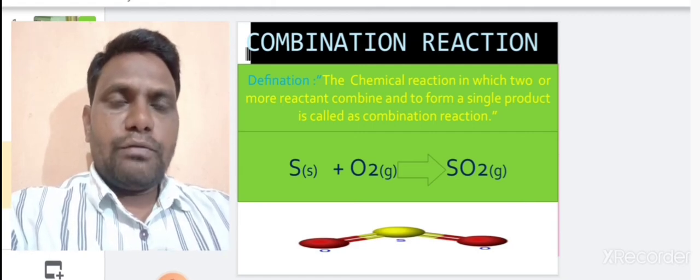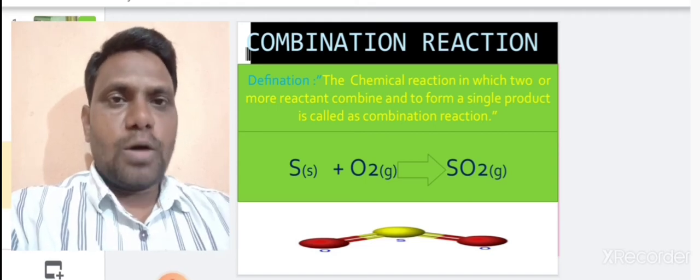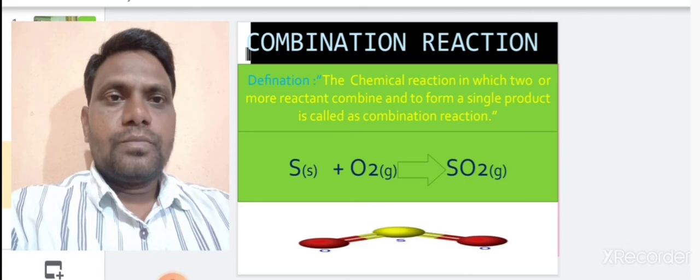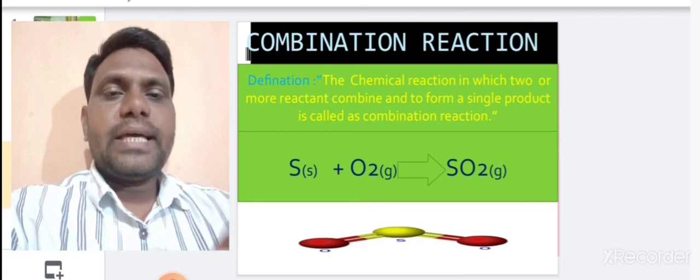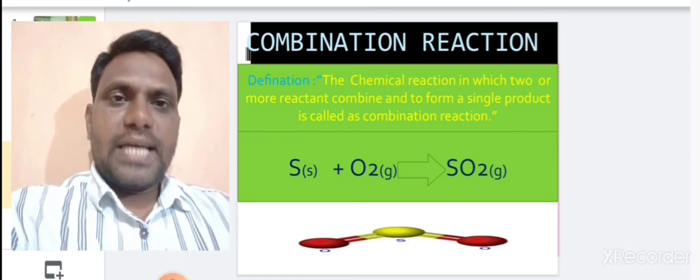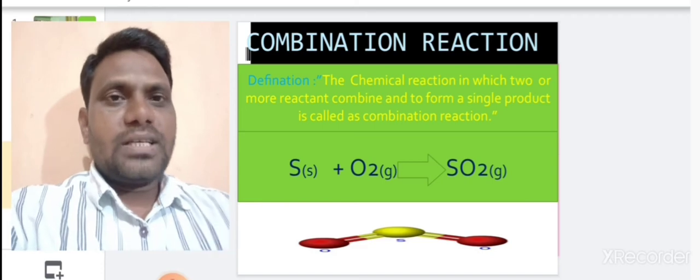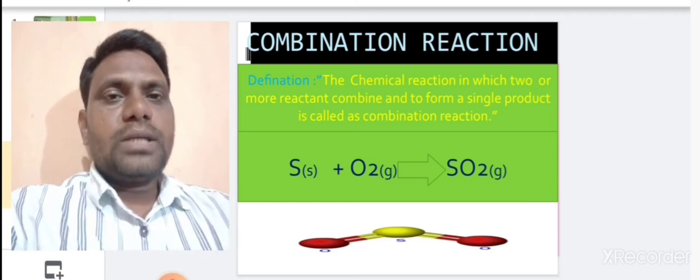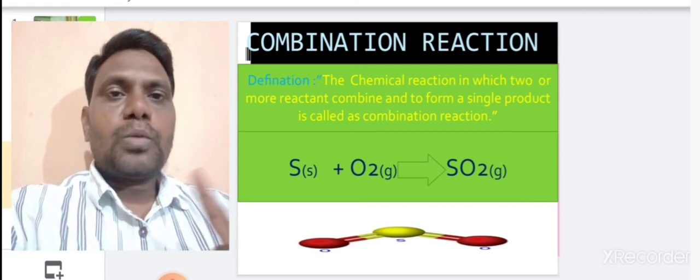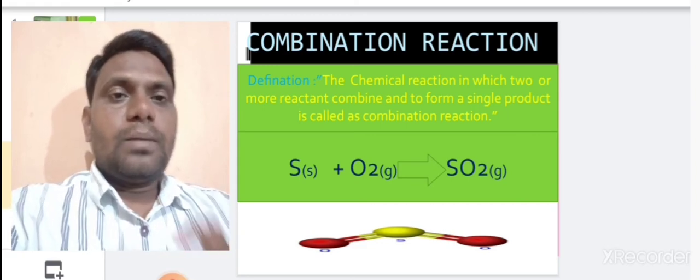Here only one product, that is magnesium oxide, is formed from magnesium and oxygen when they combine together. That's why it is also an example of combination reaction. In combination reaction, only one single product is formed when two or more reactants combine.